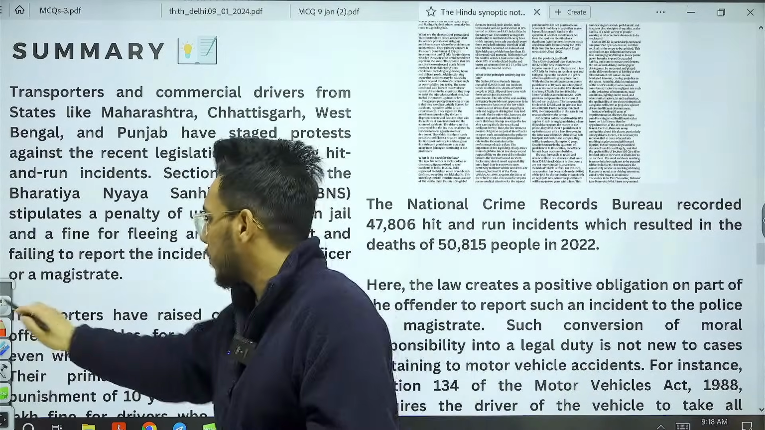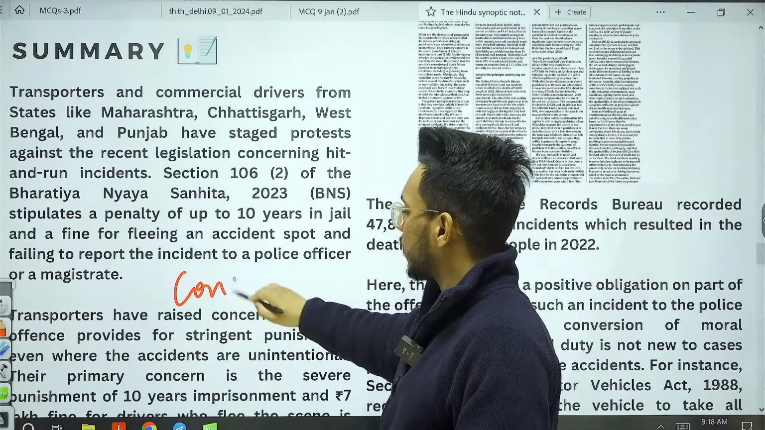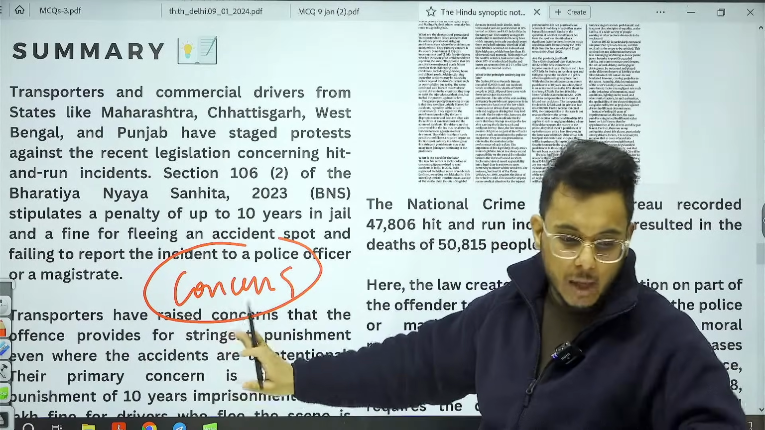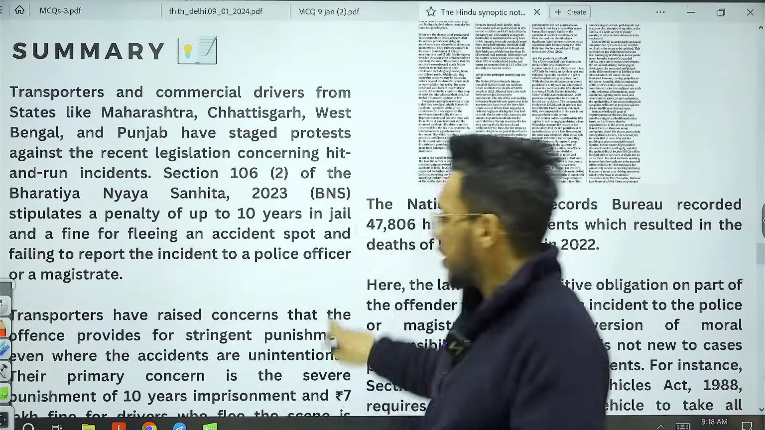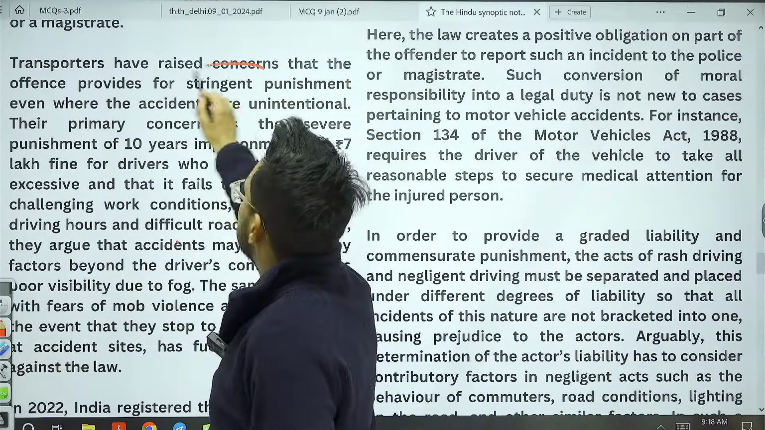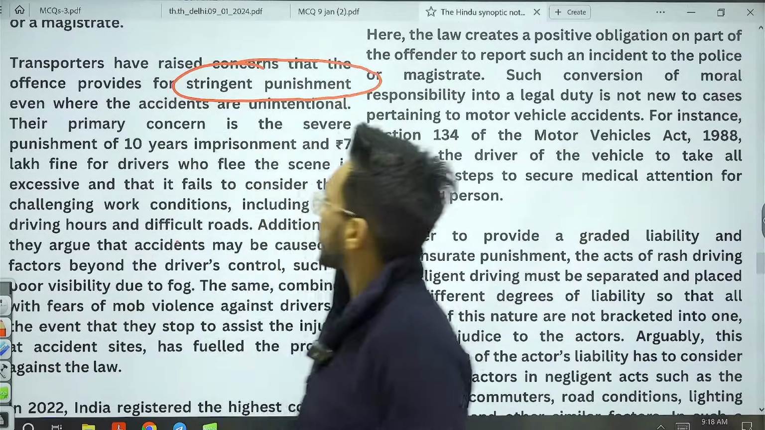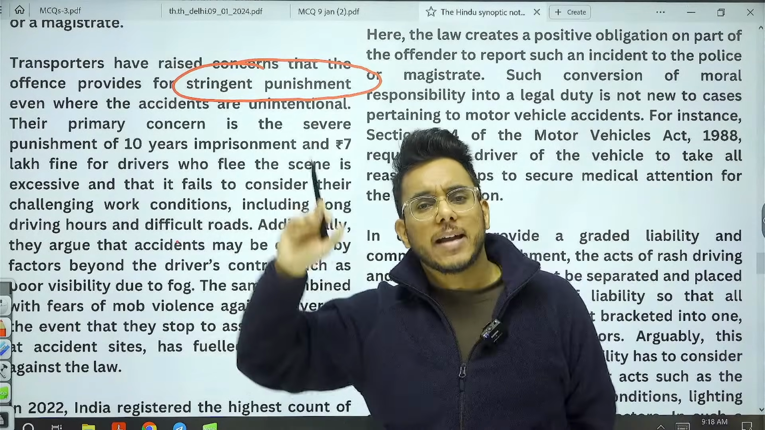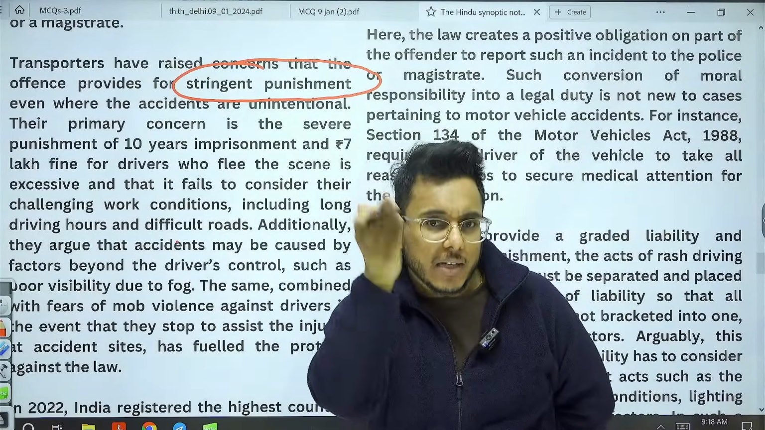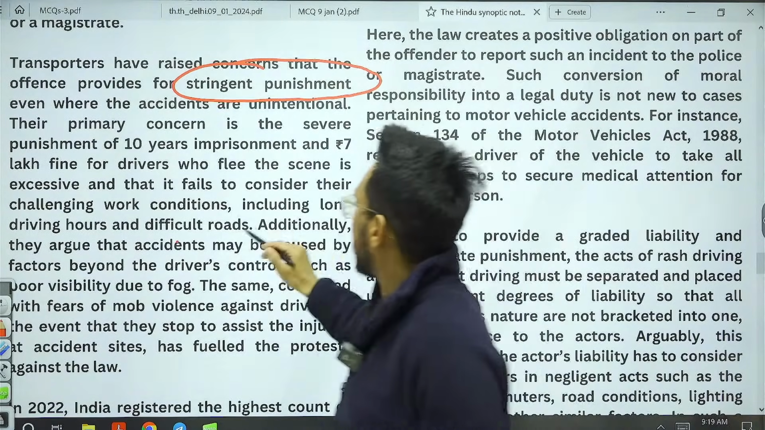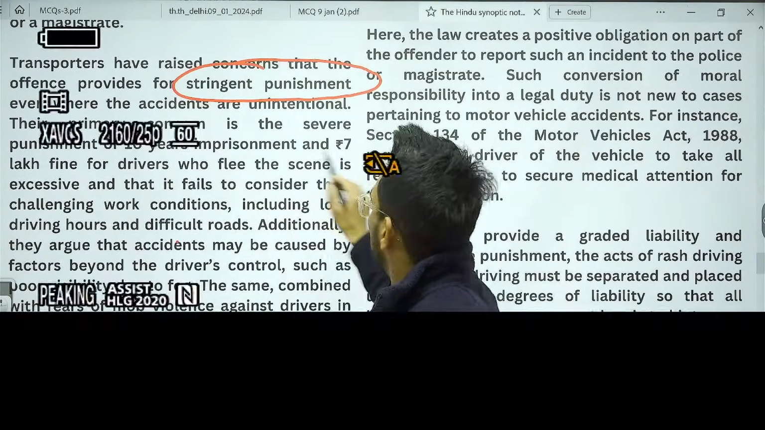First of all, what are the concerns? Please note them step by step, or download the PDF. So what are the concerns? The first concern the transporters have raised is that these are stringent punishments. And they say that you are not identifying the root cause of the problem. Now, what are the root causes? Root cause number 1: there are challenging work conditions.